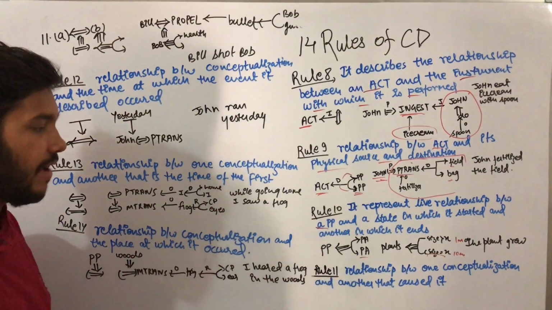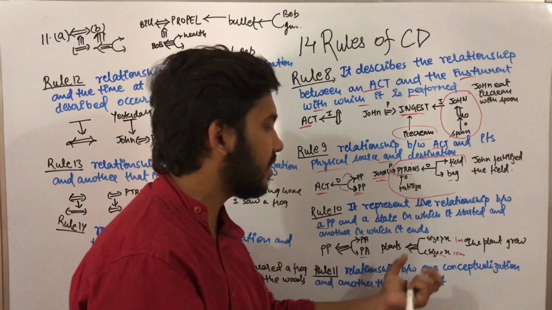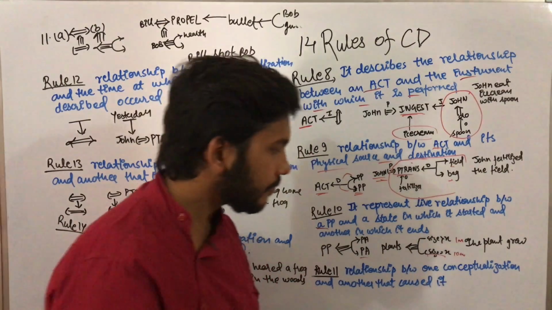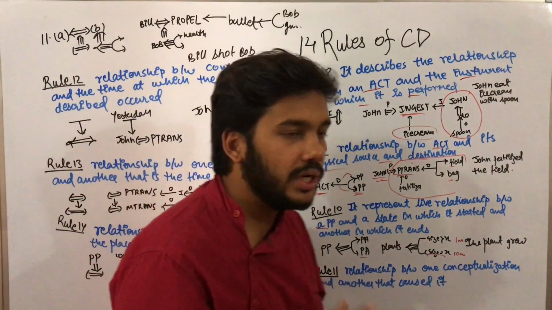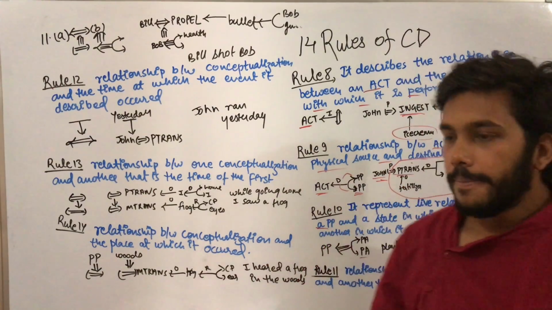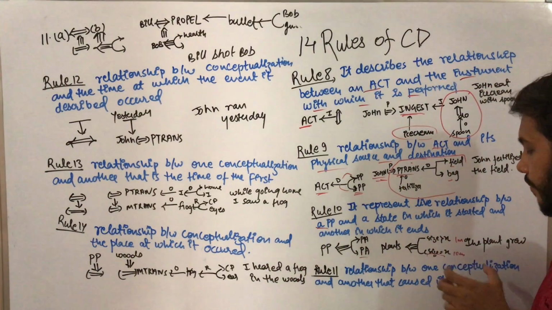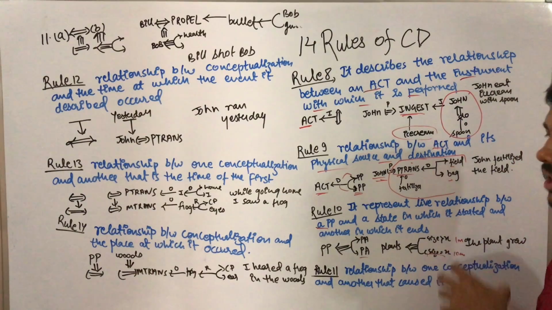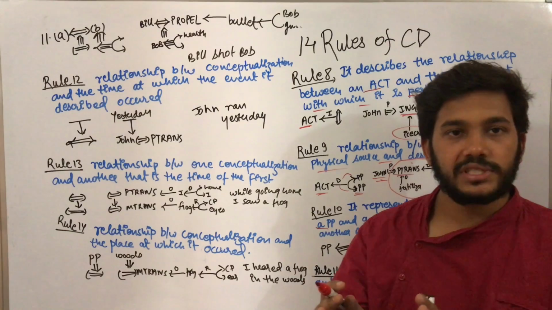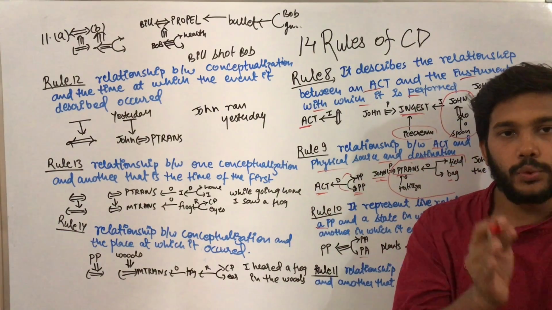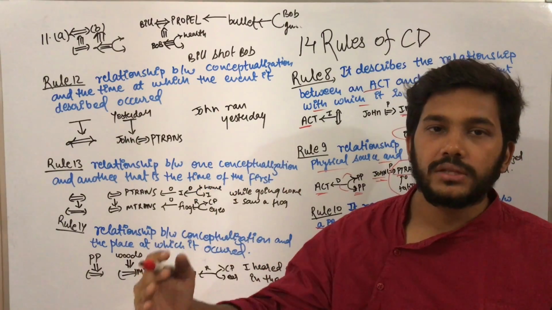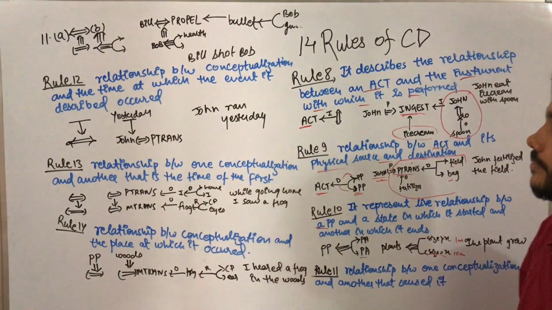Coming to Rule 11, it describes the relationship between one conceptualization and another that caused it. It means there is one main concept in the statement, and we are going to have a relationship from that concept to the other one which is causing this conceptualization.